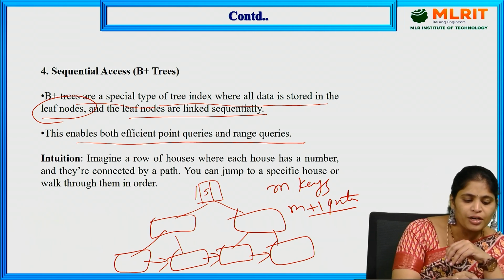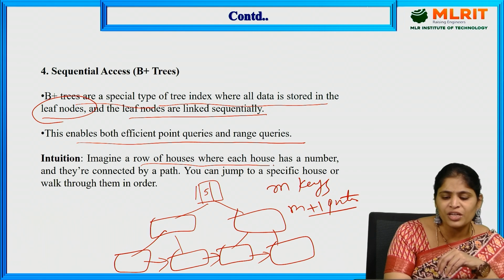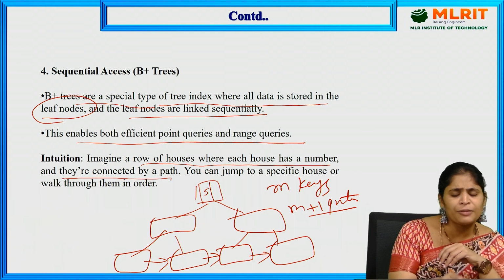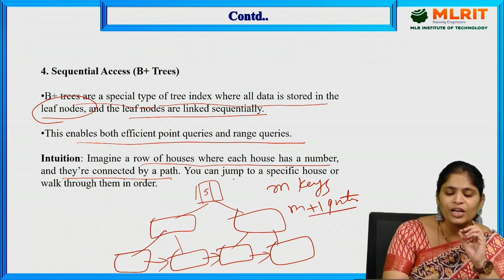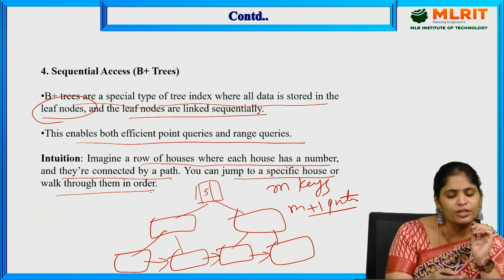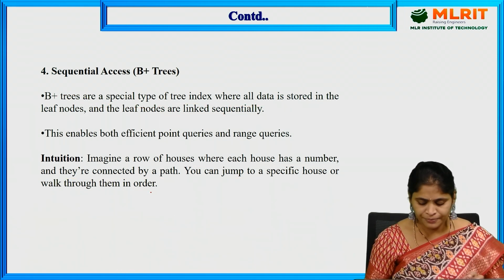So, imagine a row of houses where each house has a number and they are connected by a path. Every house has a unique number and they are connected by a path. You can jump to a specific house or walk through them in an order. That is the idea.